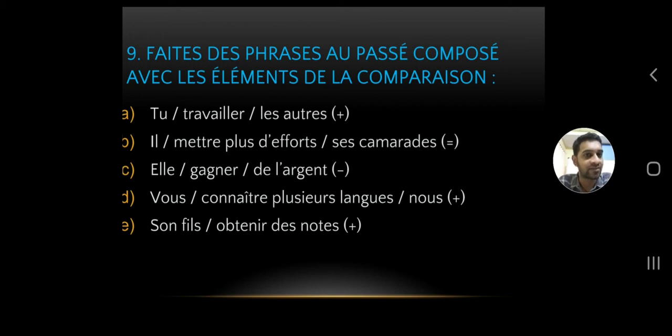And the last two, again, we have plus, P-L-U-S. So first thing is you have to conjugate the verbs in passé composé. For that, you have to know the Dr. Mrs. Van der Trams verbs and also the past participles. So the verb travailler, first sentence: tu travaillais les autres, plus. You have to make a sentence like: you worked, past tense, you worked more than the others. Hope it's right in English. You worked more than the others.